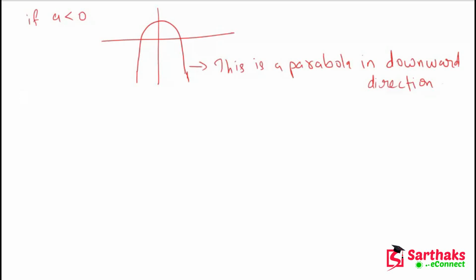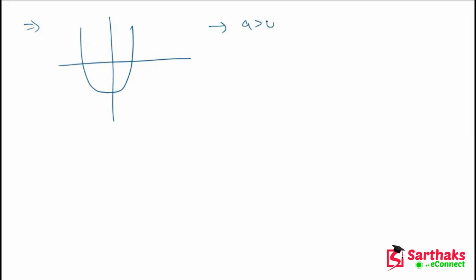Okay, my dear friends, so now let's move on. With the help of the graph, we can talk about the roots of this quadratic polynomial. Let's see how to find them. Now if our parabola is like this, in this condition a is greater than 0.